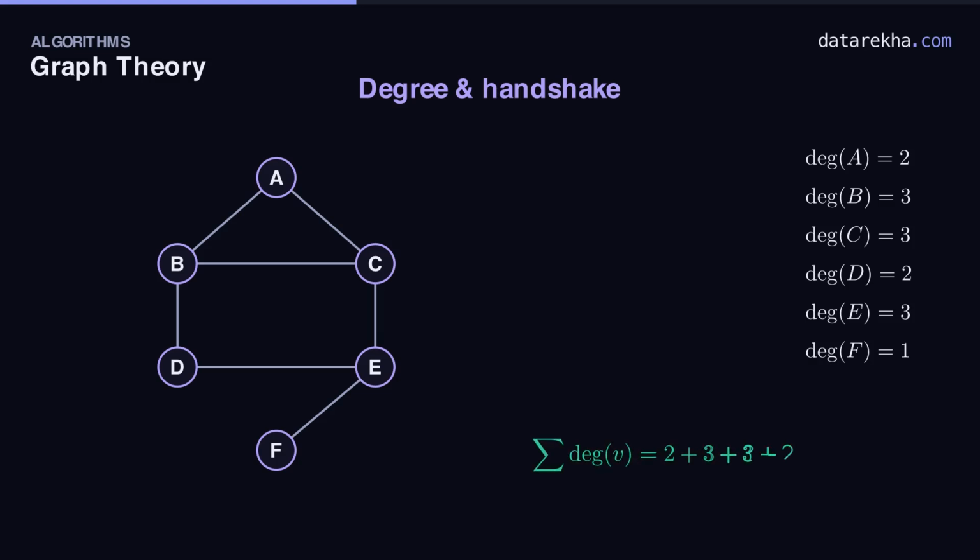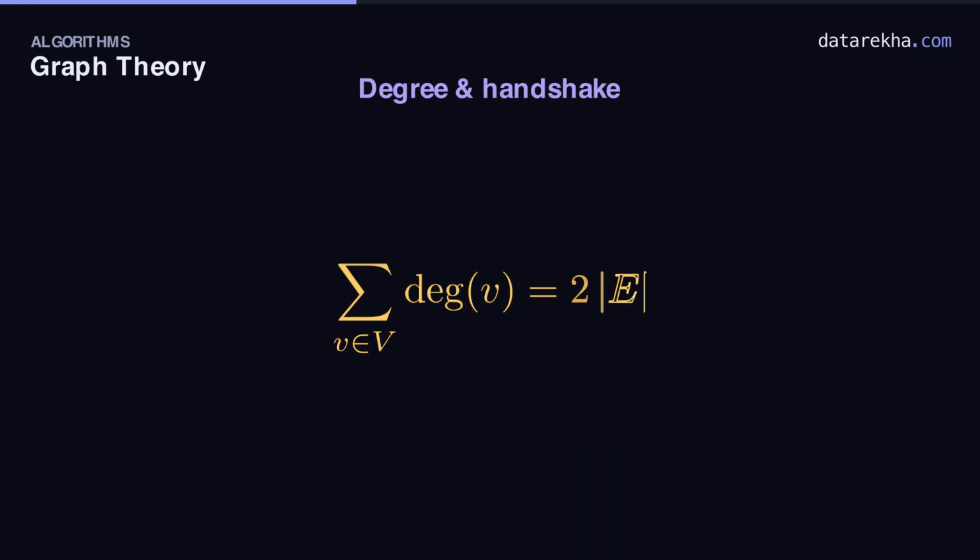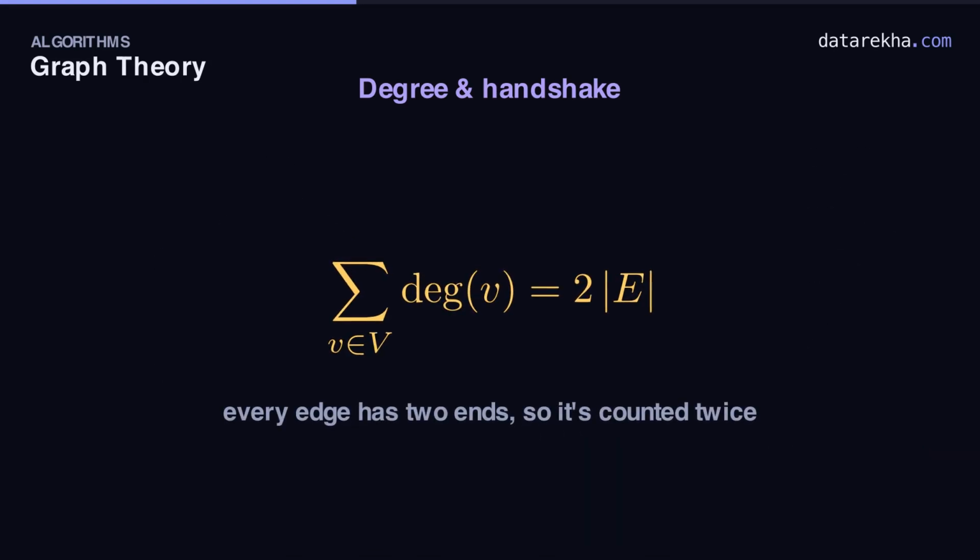Now add all the degrees. 2, 3, 3, 2, 3, 1: 14. And the graph has 7 edges. 14 is exactly twice 7. No coincidence. This is the handshake lemma. The sum of all degrees always equals twice the number of edges. Why? Every edge has two ends, so it's counted once at each, twice in total. The same reason the total hands shaken at any party is always even.